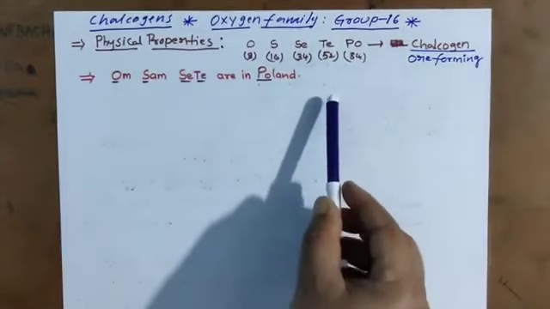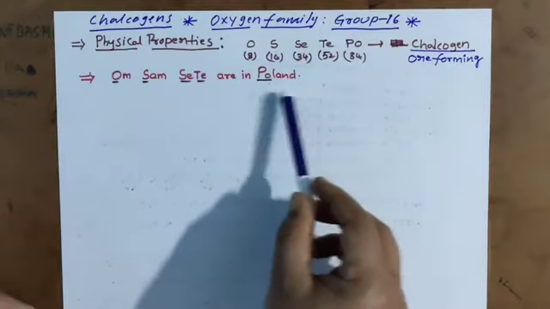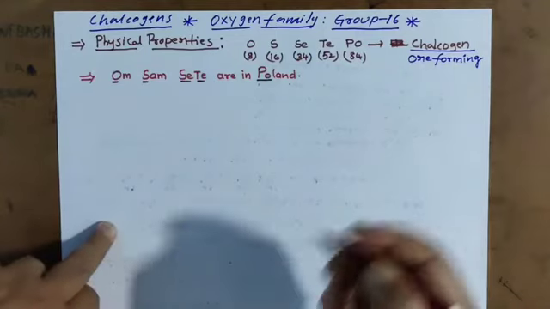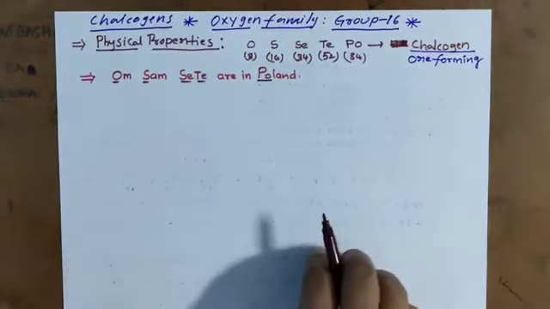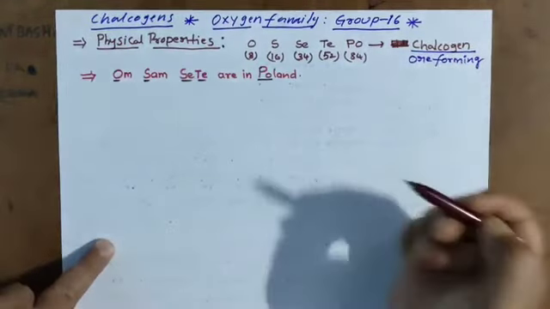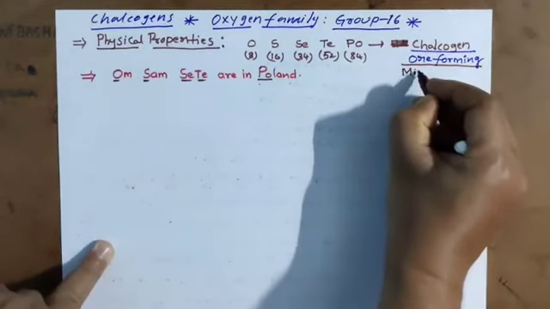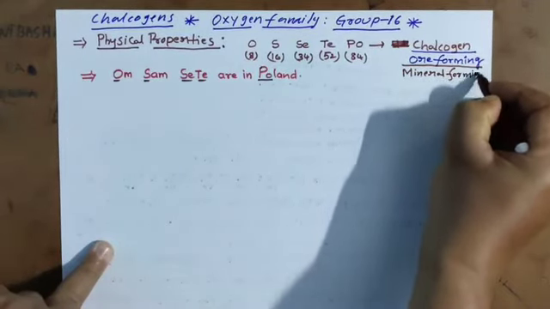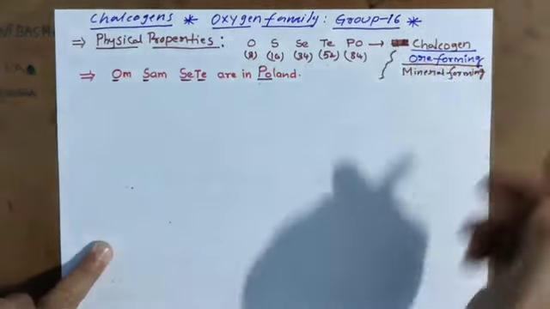This is just a trick; a trick can't give complete information, it only helps you remember to some extent. So oxygen, sulfur, selenium, tellurium, polonium are group 16 elements, another name chalcogens, meaning ore forming or mineral forming.